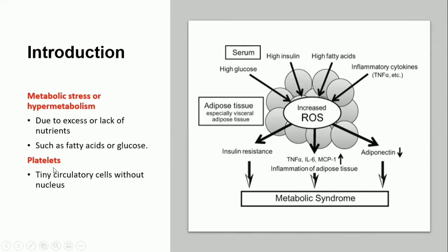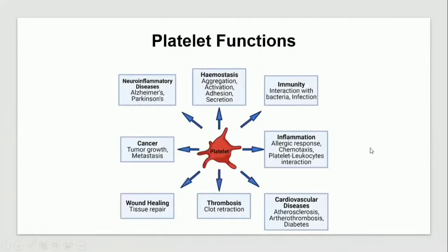Platelets are small, tiny circulatory cells which lack a nucleus. Platelets are altered in obesity and diabetes. Platelets perform many different functions. The major function of platelets is blood hemostasis.